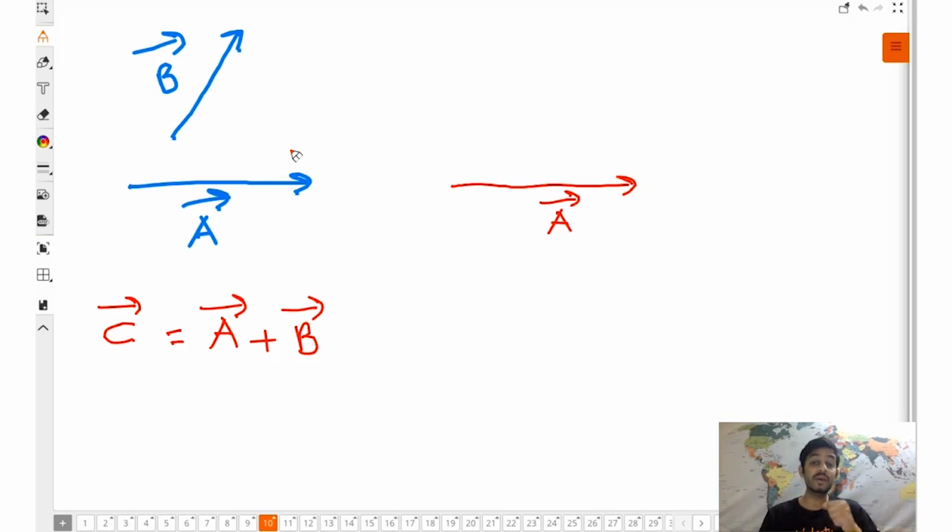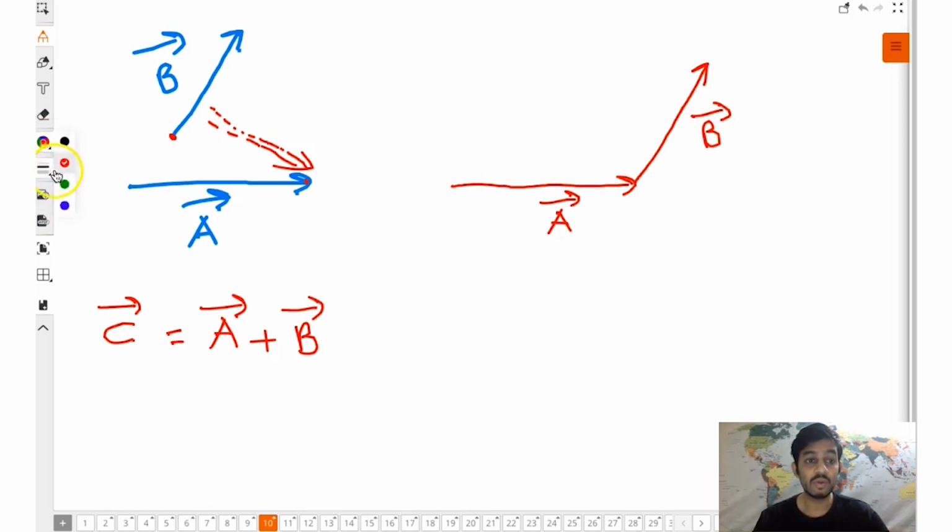Why guys? Remember the property. If a vector is moved parallel to itself, it has no effect on the vector quantity. So what actually we are doing is, we are moving this B vector such that इसकी टेल इसके हेड पर आ जाए. Got it?